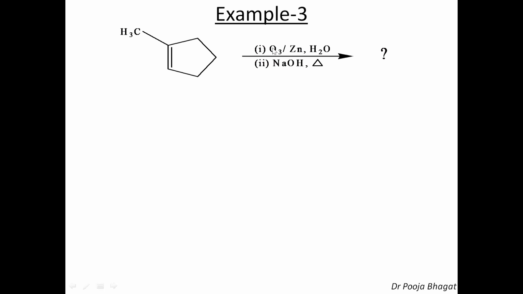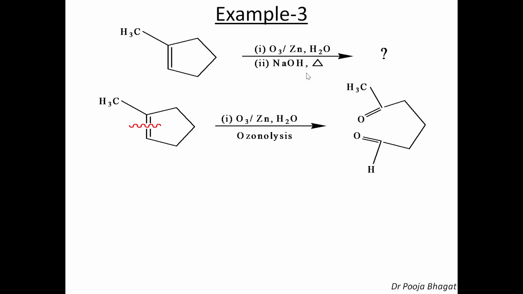So now we will do both the steps one by one. First step is the ozonolysis. In ozonolysis the cleavage will take place. So this bond will get cleaved and a carbonyl group comes here and a carbonyl group comes here, while the rest of the molecule will remain as such. As you can see, at this carbon a methyl group is there, at this carbon methyl, and at this carbon hydrogen, and the rest of the molecule like this. So this is the dicarbonyl compound formed by the ozonolysis of this alkene.